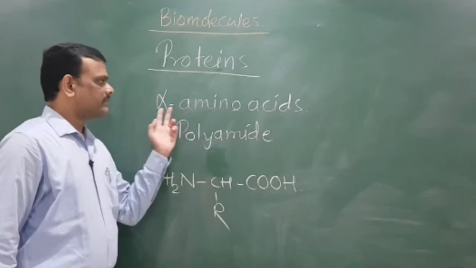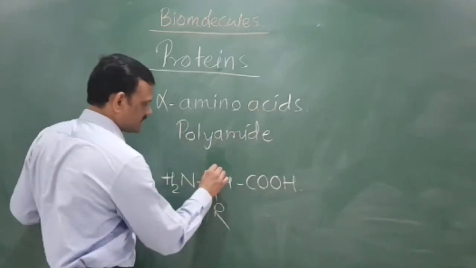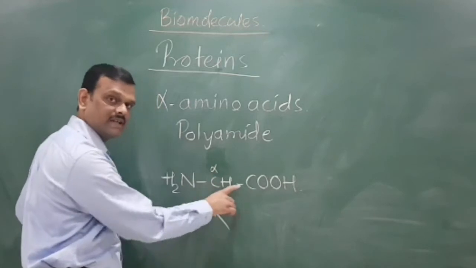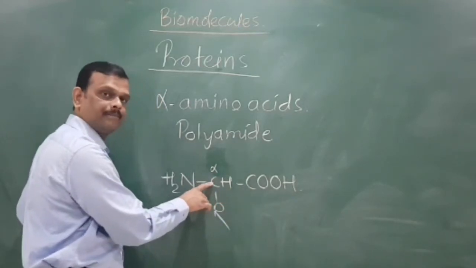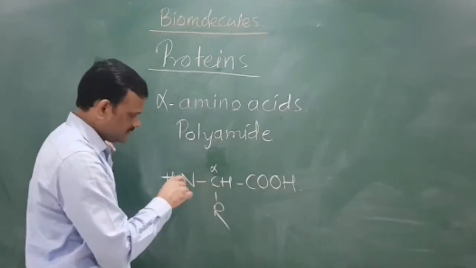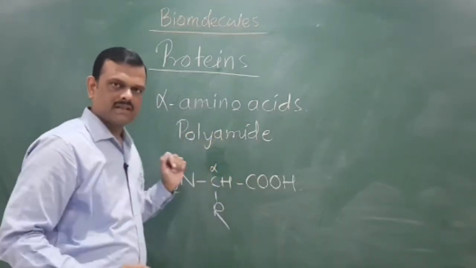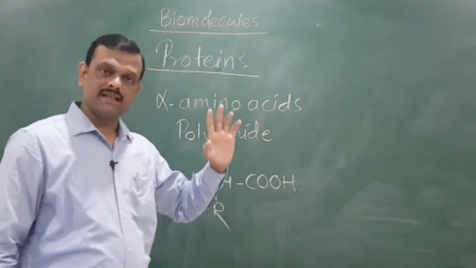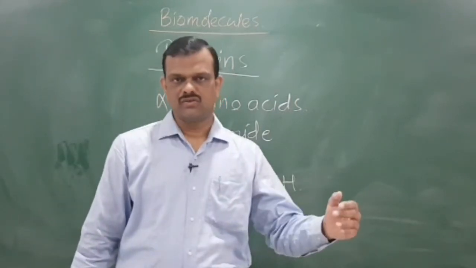Now the name is alpha amino acid. According to the rule, the carbon atom attached to the carboxylic carbon is called the alpha carbon. And on the alpha carbon there is an NH2 group, that means the amino group. Therefore it is called an alpha amino acid. That means this is a carboxylic acid in which on the alpha carbon there is an NH2 group.